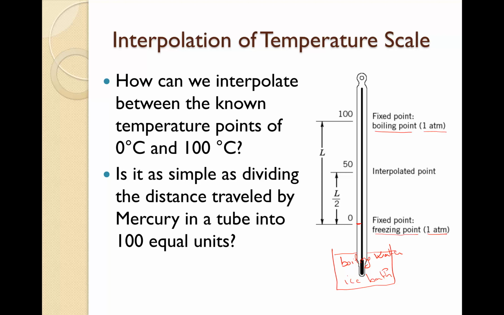After that we divide the distance from 100 to 0 degrees C into 100 graduations, and we get at the end the thermometer with the Celsius scale.